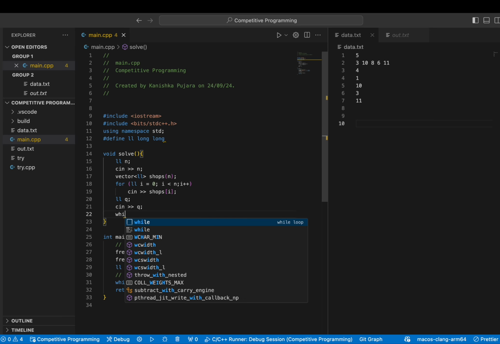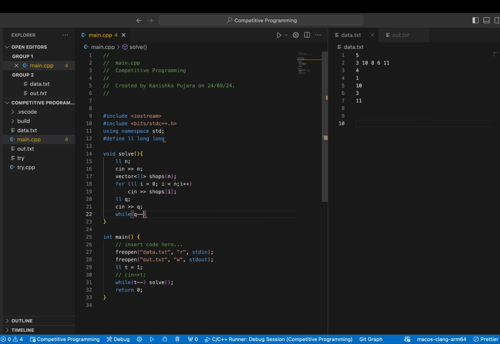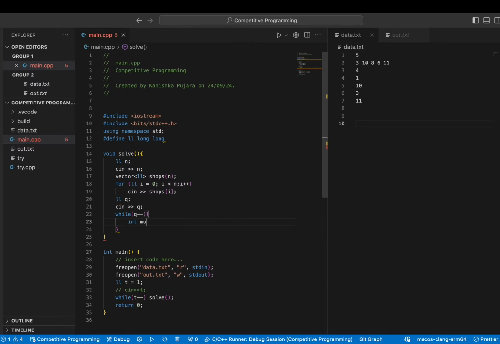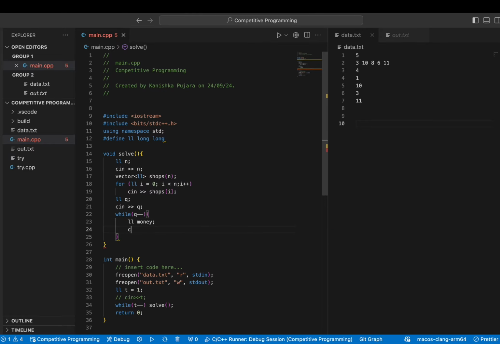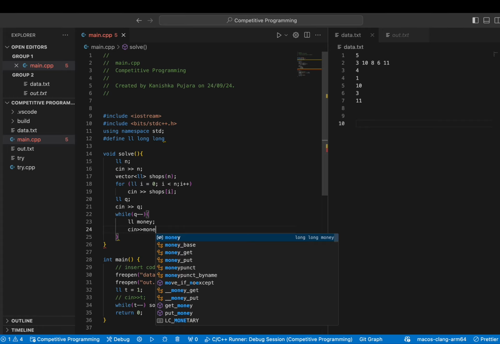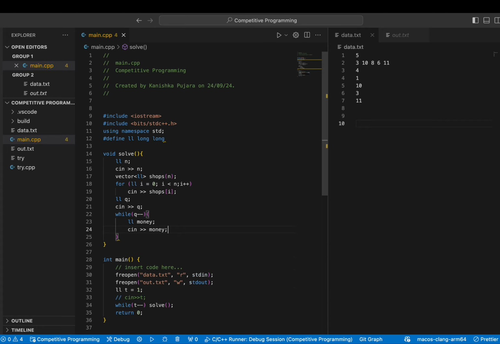Now, what we will do is we'll do q minus 1, so it will basically traverse through all of these q elements. Now, we'll take input money. Now, we need to find the number of shops which have this particular price.